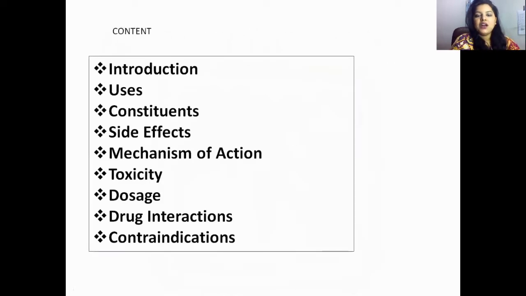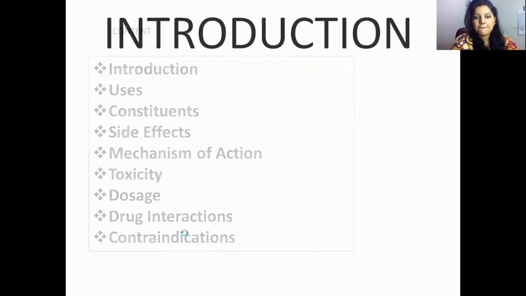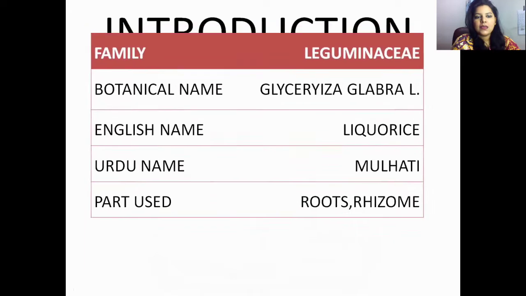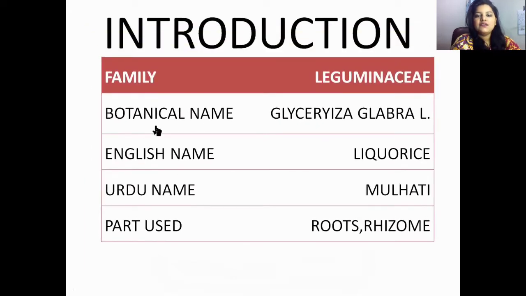Now, in this plant, we will discuss introduction, uses, constituents, side effects, mechanism of action, toxicity, dosage, drug interaction, and contraindications. So its botanical name is Glycyrrhiza glabra, and this family is Leguminosae. The English name is licorice, the Urdu name is Mulhati, and the parts used are the roots and rhizome.